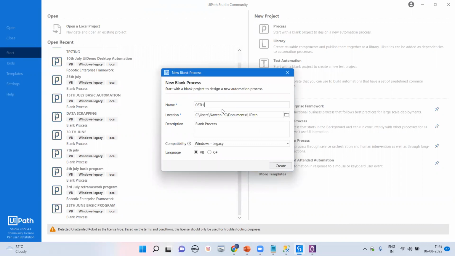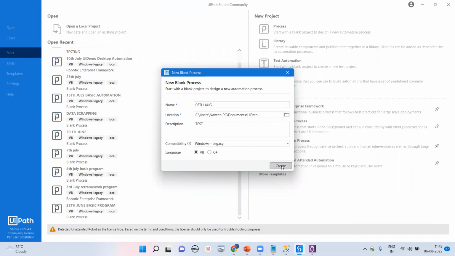Today is 6th of August, so we are going for a project called 6th of August. Let me create the new project. The location, by default, will be your PC, documents, and UiPath. Inside your documents, it will create the particular UiPath folder there. The description is not mandatory. You can pass something like testing. The language right now will take VB. I'm working on the 2024.4.4 version. If you go for a different version, lots of languages will not come. But here, whatever you get by default, go for create.